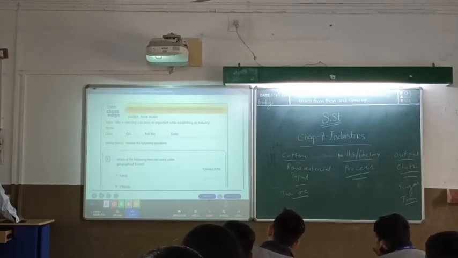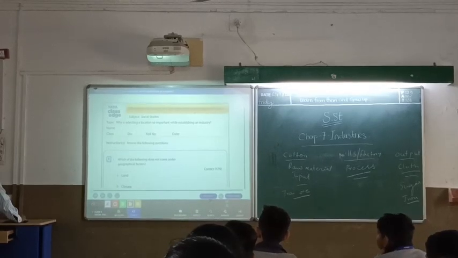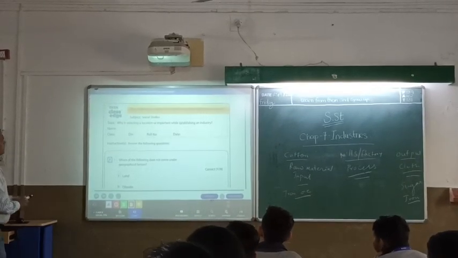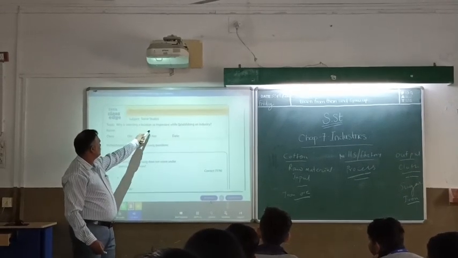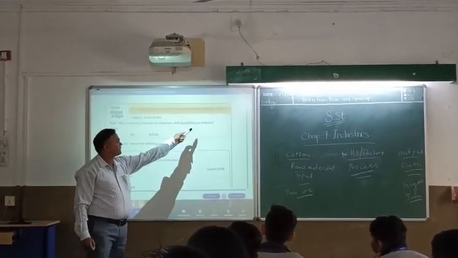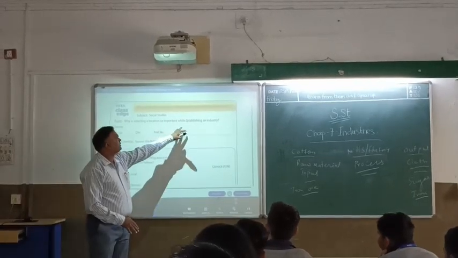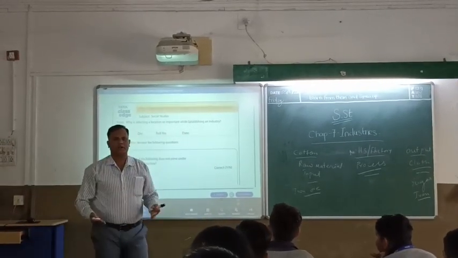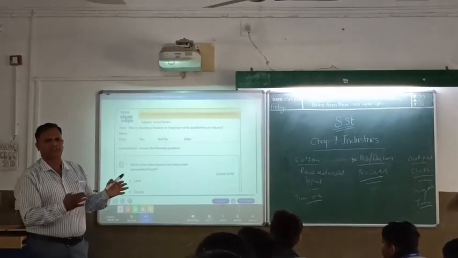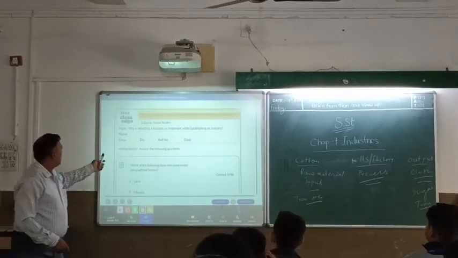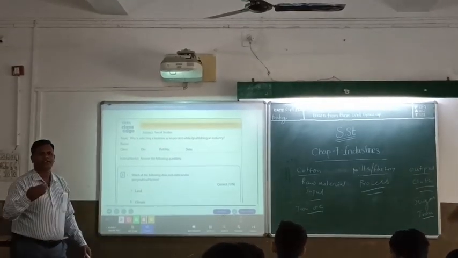Here you see, why is selecting a location so important while establishing an industry? Here, see, one page, subject, topic: why is selecting a location so important while establishing an industry? Why is it important? Suppose, forget about the industry. If you want to start a business, any small factory, why is selecting a location so important? Why is it so important?